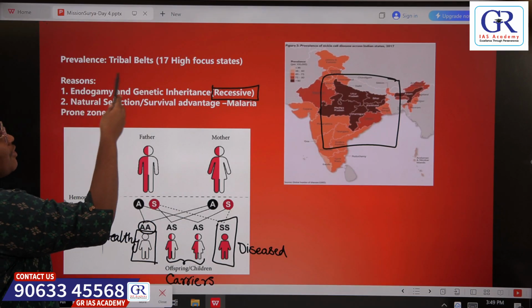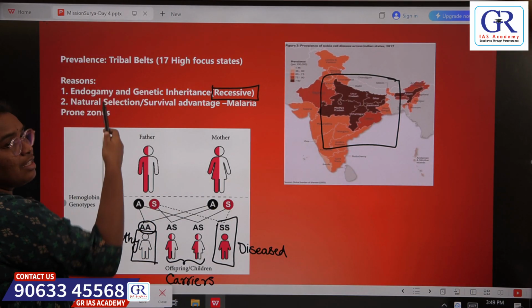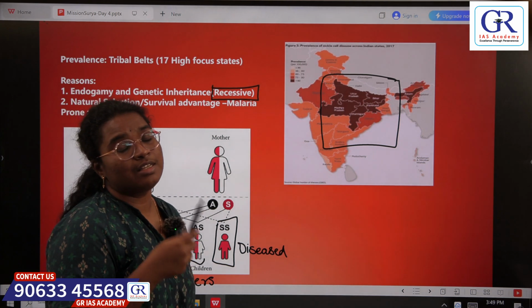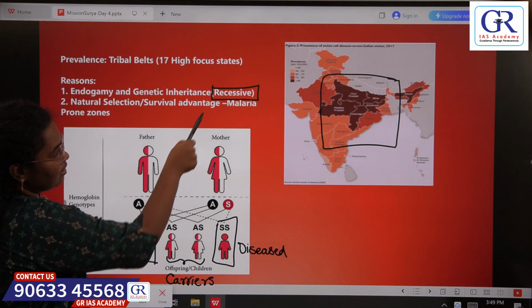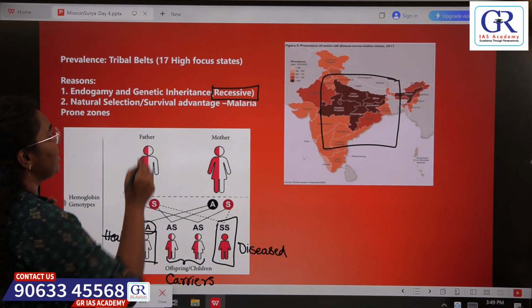So another reason for high prevalence of this disease among tribals is that this gene provides a survival advantage for tribals.